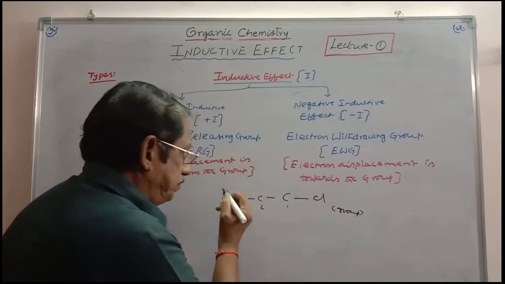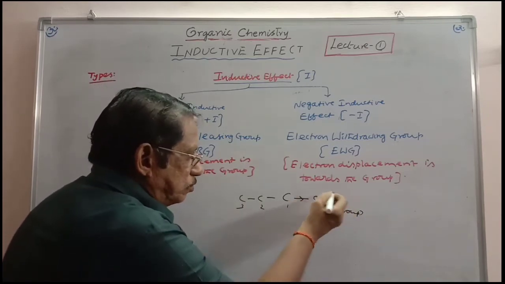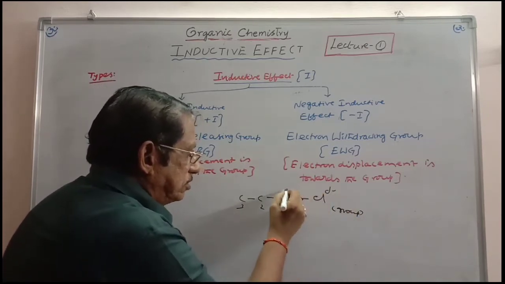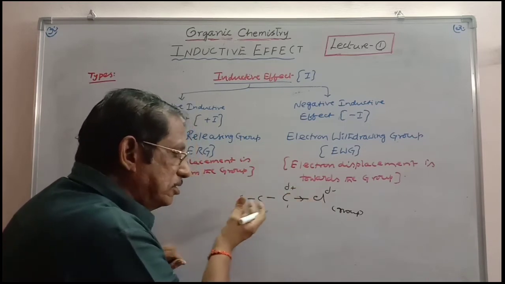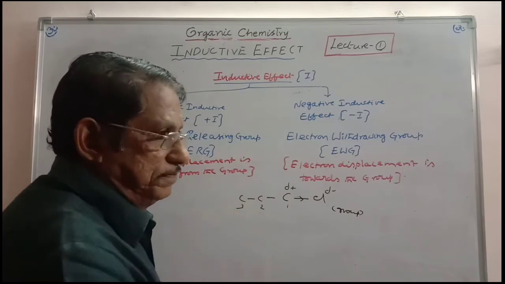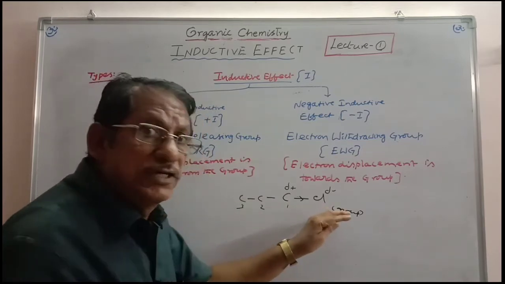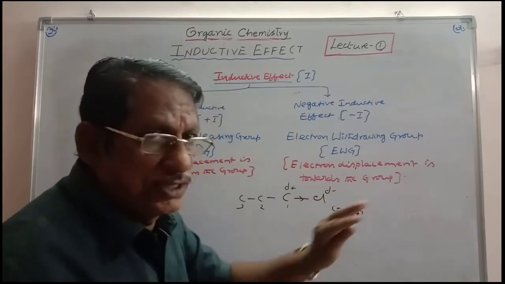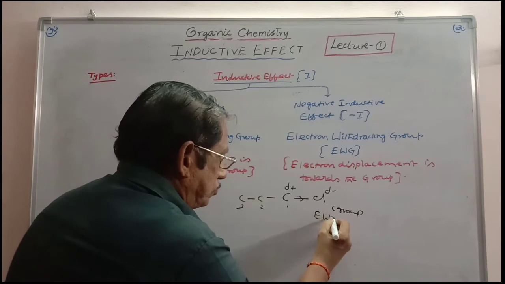And here the electron displacement is towards the group. Cl is getting partial negative charge, carbon is getting partial positive charge. This positive charge is spreading through sigma bonds in the chain. That is inductive effect. But here the electron displacement is towards the group, not away from the group. And so this is what you call an electron withdrawing group.